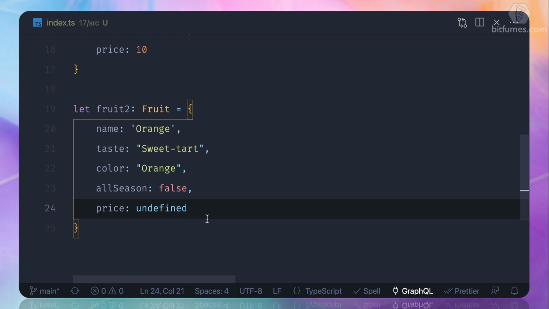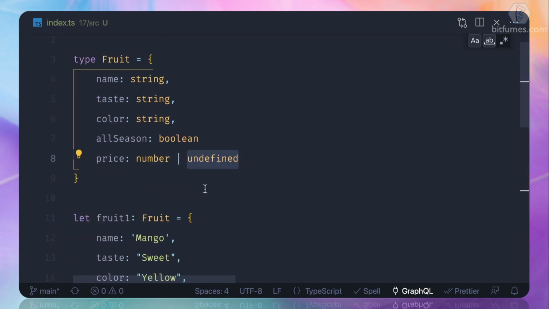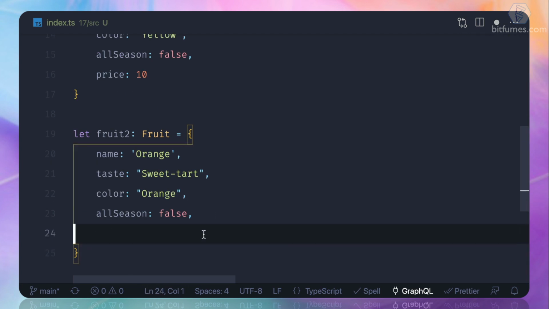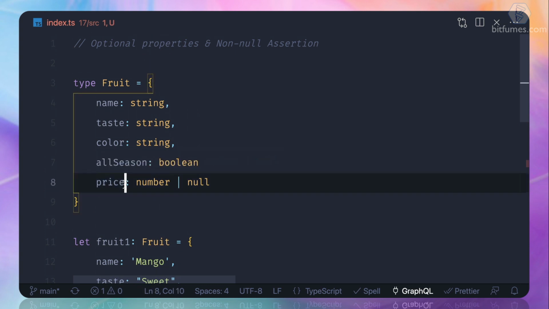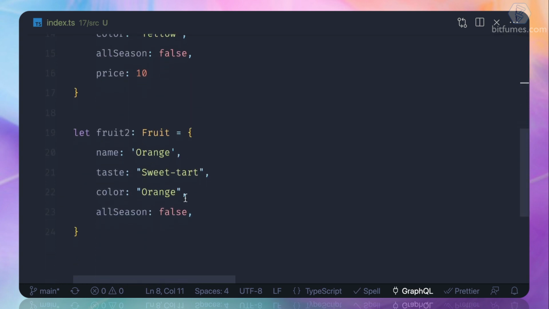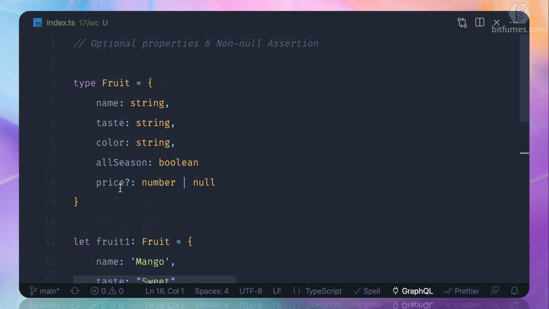But this is not actually the optional thing. We have not omitted, we have not skipped the price. We have to define it, although it could be undefined or maybe just null. That's also going to work. But if I remove it, it's asking for that. So in this case, I want to make this field optional and I will use the question mark. So when I write the property name price with a question mark, then you can see it's not asking. And even if you provide it, that's totally fine. So this is called optional parameters.